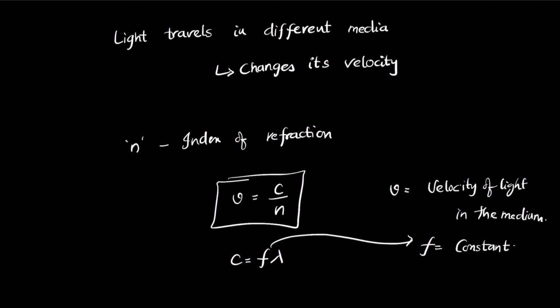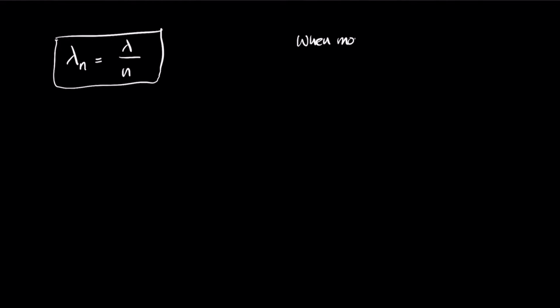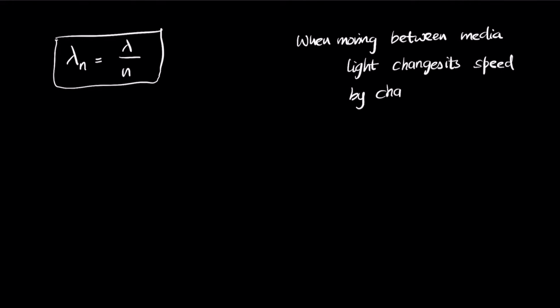So what changes when we modify the equation? v becomes f times lambda by n. So we can also write it as lambda n, where lambda n is lambda by n. So when moving between media, light changes its speed by changing its wavelength.